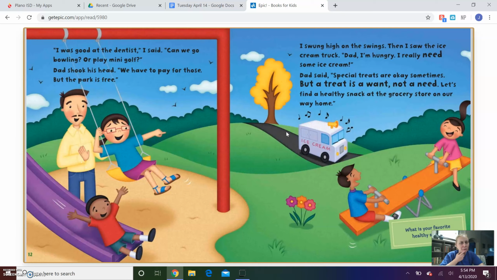Do you think Lily needs ice cream? Dad said, special treats are okay sometimes, but a treat is a want, not a need. Let's find a healthy snack at the grocery store on our way home.